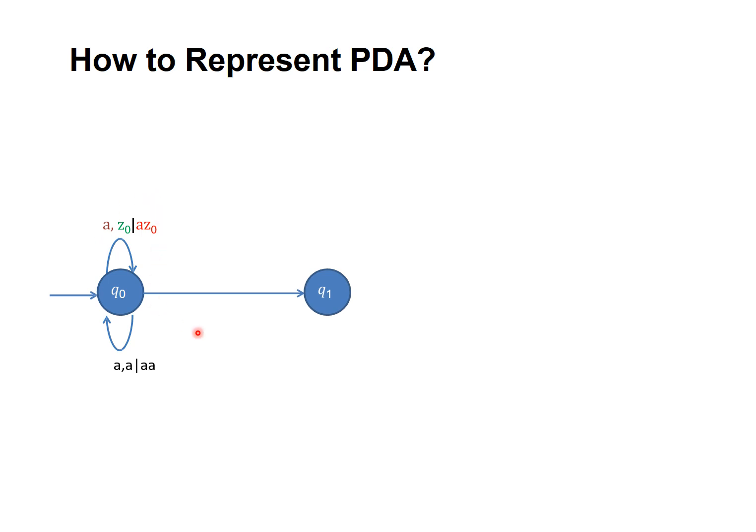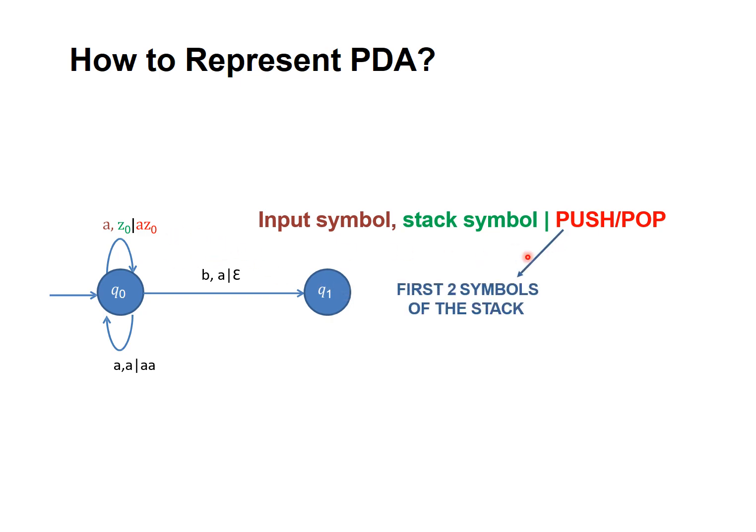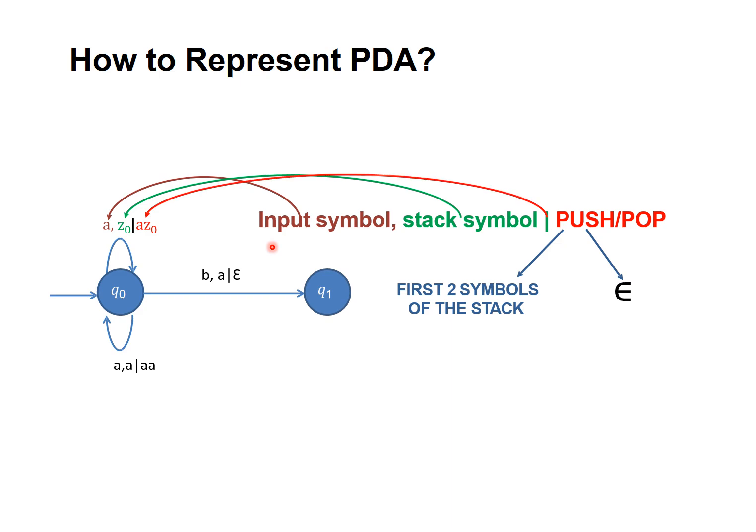Then once A is over, another symbol comes, like B. B is an input, on top of the stack is A, pop it. Right? It will be moved to the next state. What do these parameters represent here? The push operation takes two symbols, the input and the stack symbol. So the input is A and the stack symbol is Z0, and you push it. This way you can represent the PDA in the PDA construction.